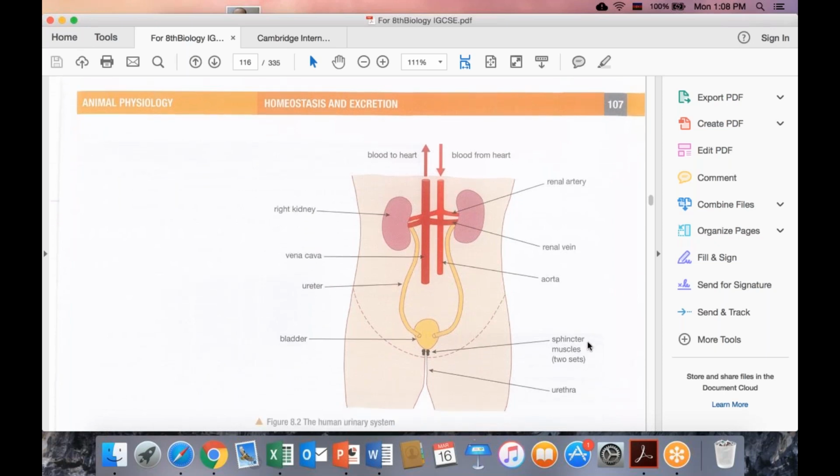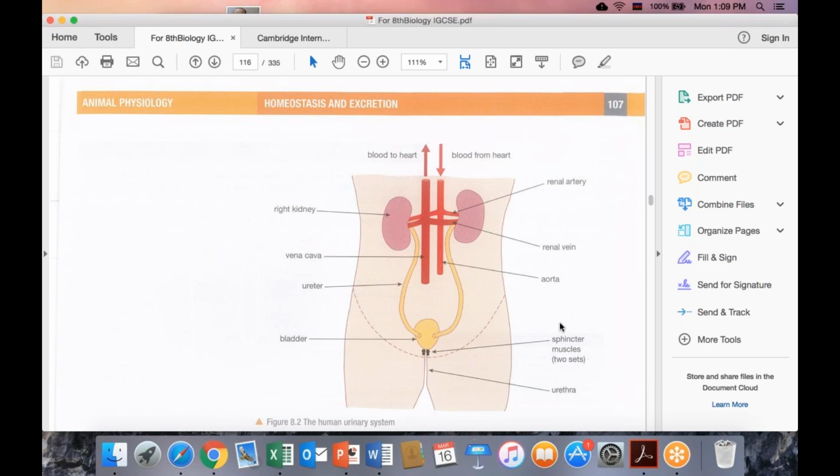Keep in mind, I want to remind you that we can also see sphincter muscles in the digestive system. We said that they keep food in the stomach. So at the top of the stomach, and also at the bottom of the stomach, there are sphincter muscles, and these sphincter muscles actually close the mouth of a pocket, we can say like that. Like a rope, we can tighten these muscles and close this hole, and we can open this hole.